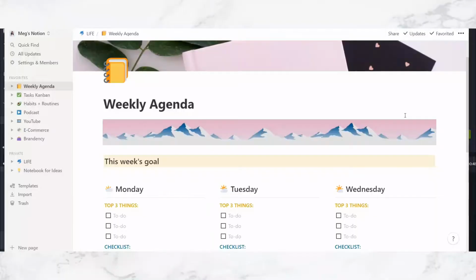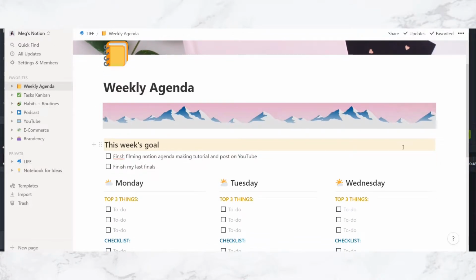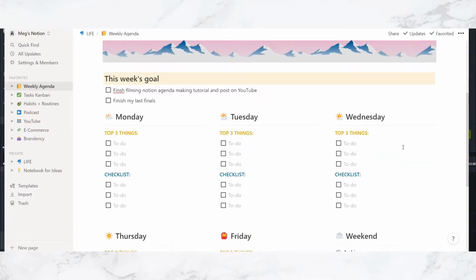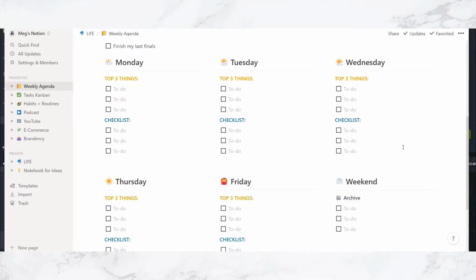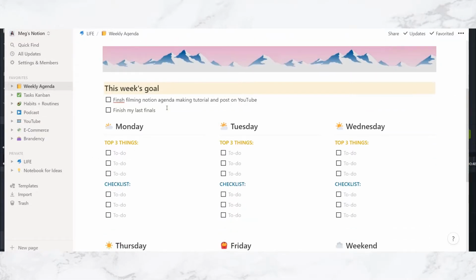With that being said, we're gonna hop into my Notion. I'm gonna show you guys exactly how I set it up. Let's get started. All right, guys, so we made it into my screen here. And you know, it's been 3 weeks since using Notion, and this spread is definitely my best friend. I've been spending all my time here, but of course, spend more time doing the things rather than organizing the things that you have to do. Anyways, without further ado, I'm going to show you guys exactly how I created this weekly agenda from scratch.